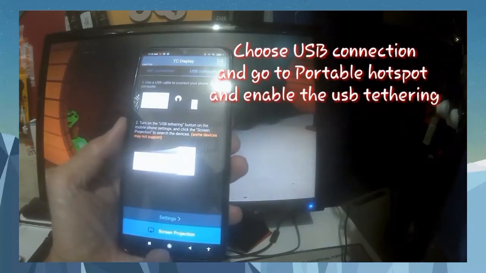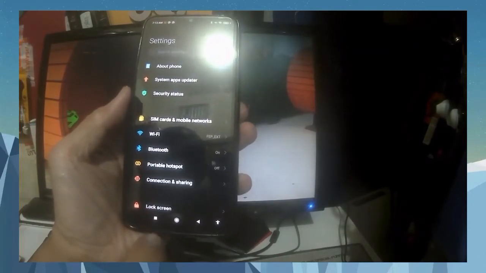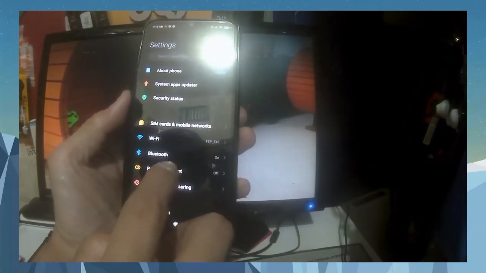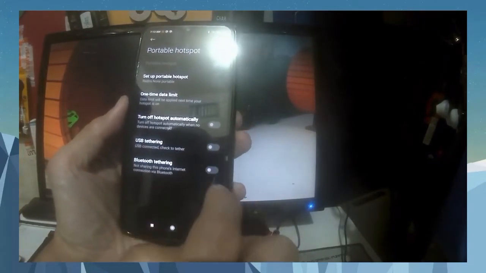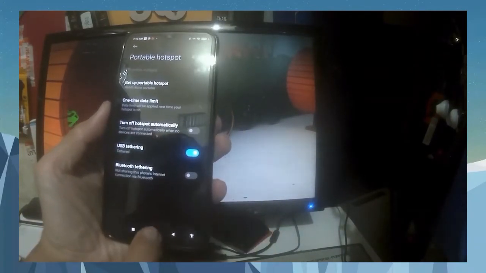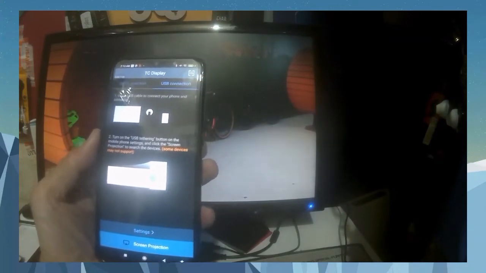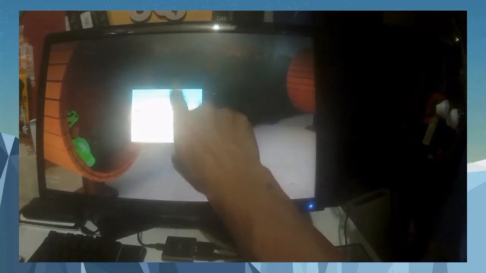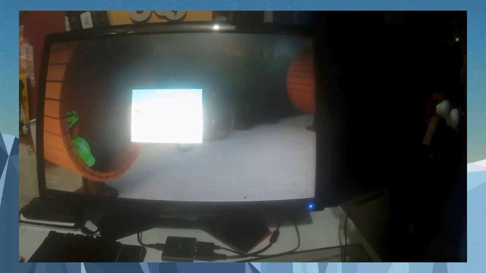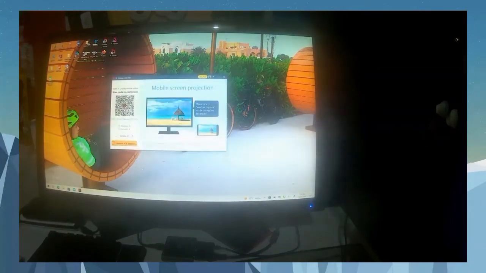Click that USB connection. All you have to do is go to the settings. Then after the settings, you have to enable your USB tethering. Okay guys, so I'm going to enable that USB tethering. Now it's already on. Go out from there and click again the PC display app. Then click the yes portion. Okay, click that one. Wait, the app is coming now.